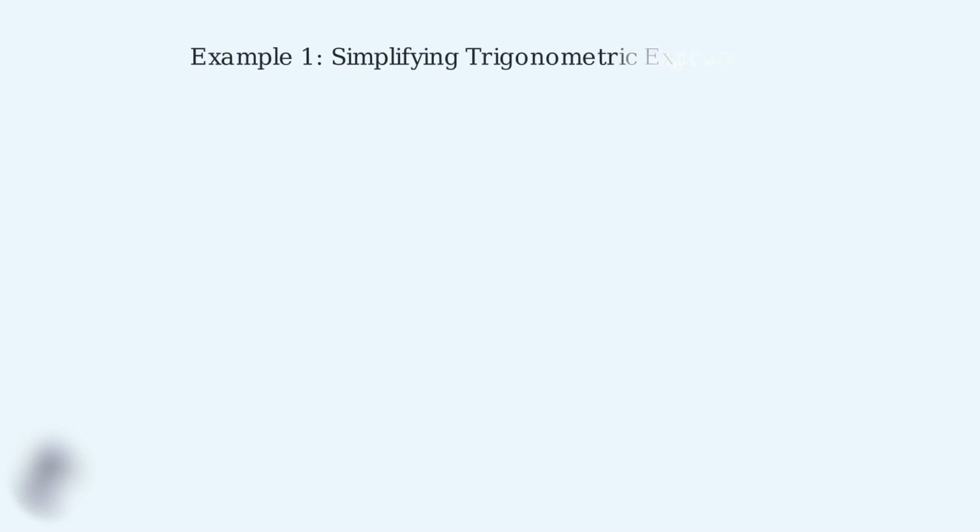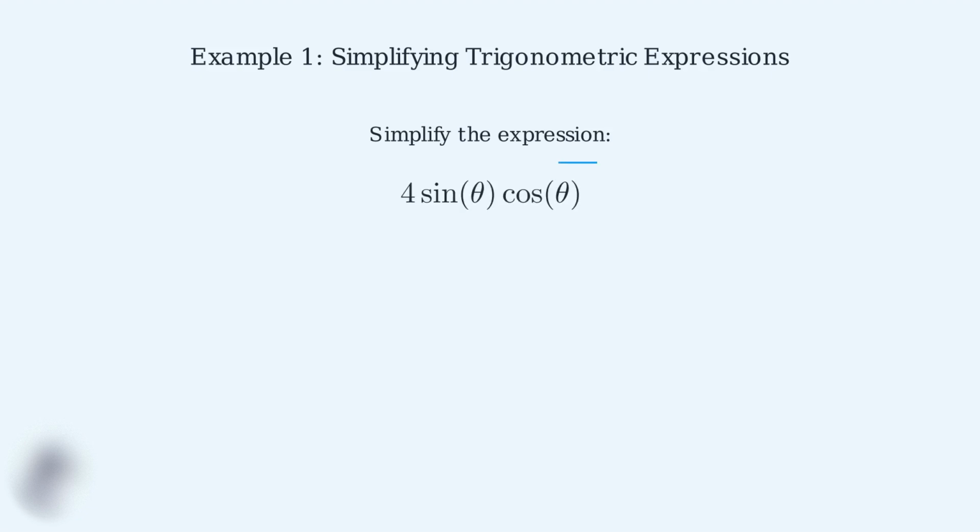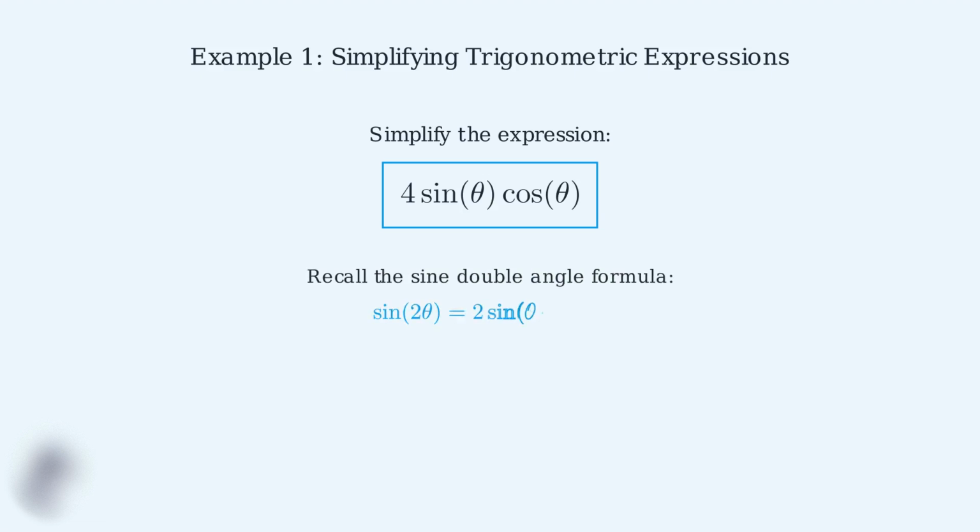Now we'll work through our first example to see how the sine double angle formula can simplify trigonometric expressions. This is a fundamental skill that will make your calculations much easier. Here's our expression, 4 sine theta cosine theta. Our goal is to simplify this using the sine double angle formula we learned earlier. First, let's recall our sine double angle formula. Sine of 2 theta equals 2 sine theta cosine theta. This is the key identity we'll use to simplify our expression.